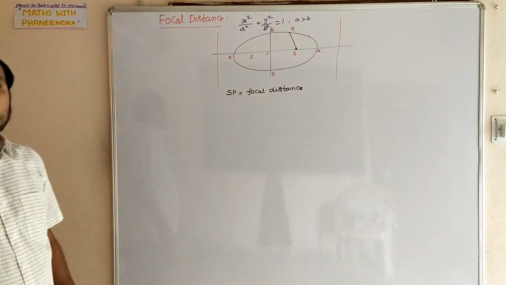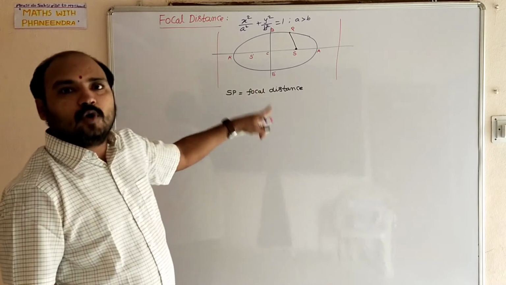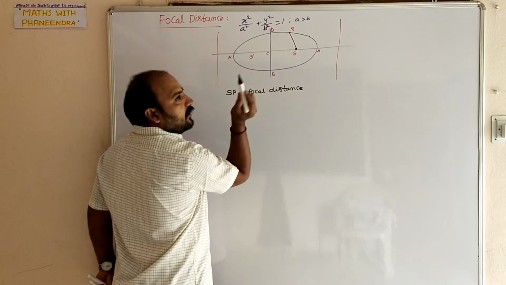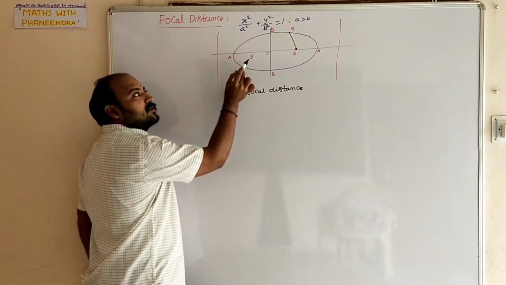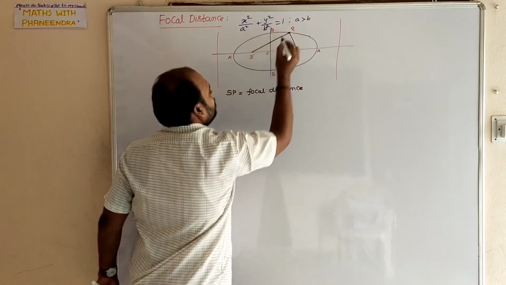In the ellipse, another focus also is there, so S dash P is also a focal distance.